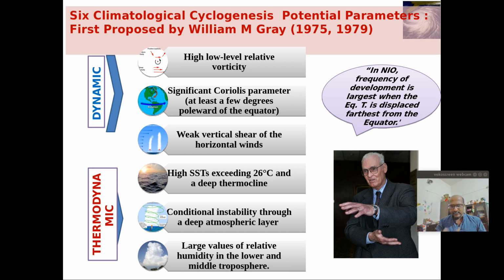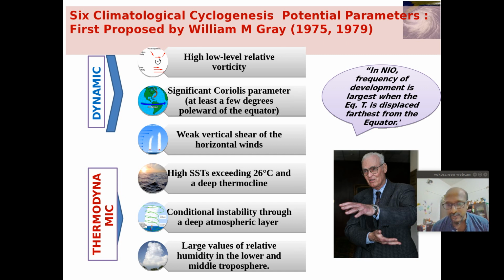These were first put forward by a famous scientist known as Gray, so these are known as Gray parameters. He came up with these ideas maybe in the 1970s. Not 1960 or 70, I am not remembering the date. 1975, yes, 1975 and 77. He proposed this mechanism for the formation of cyclonic systems. So these are fundamental, necessary but not sufficient.